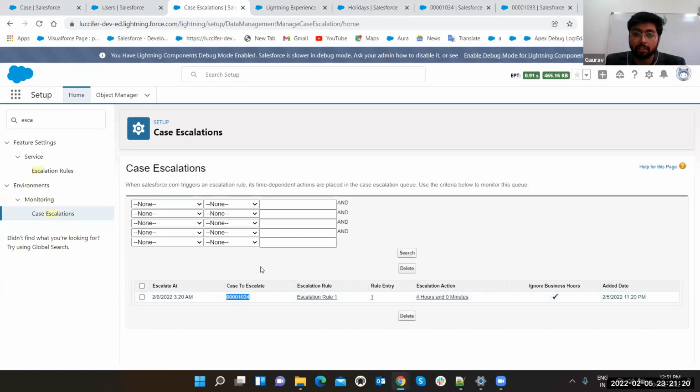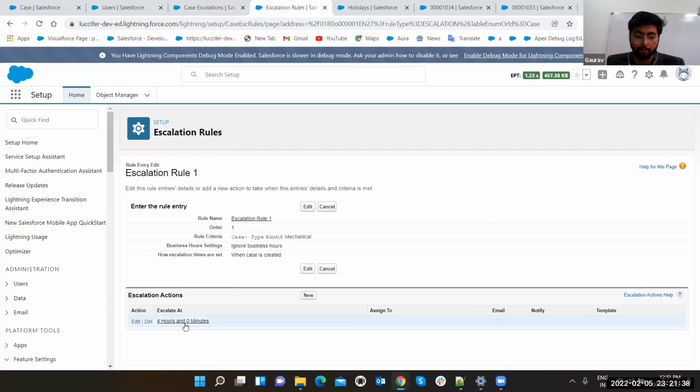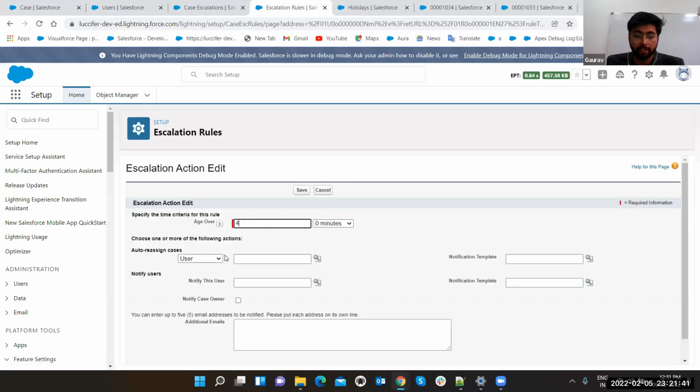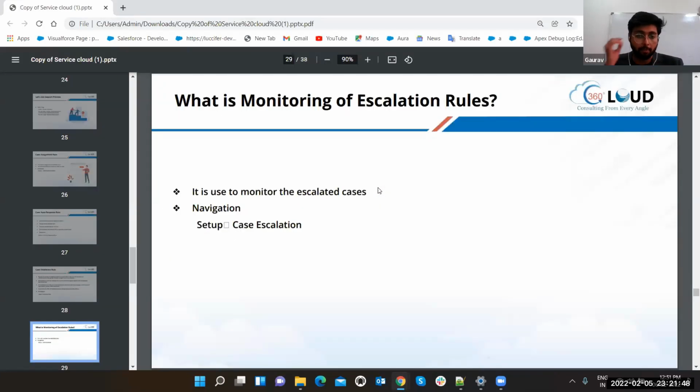Now, after 4 hours, it is going to escalate it according to the scenario, like email or assigned user, whatever we are going to provide according to the business. Escalated action, 4 hours, 0 minutes, that we have set in the escalation rule. Here we have added 4, that's how 4 hours are coming. So that was the monitoring of case escalation rules, with the help of which you can monitor your different cases at different times, with different approaches, users and queues, right?